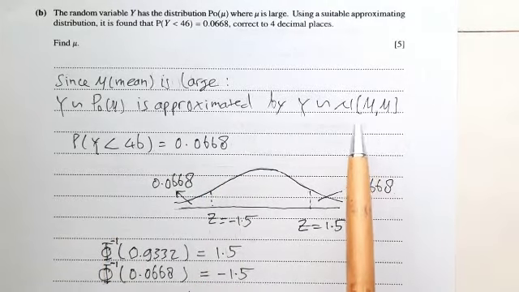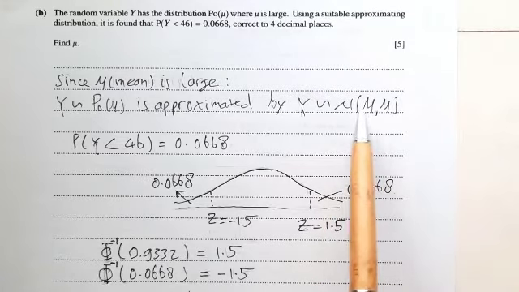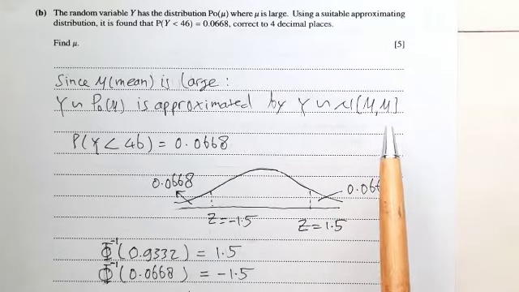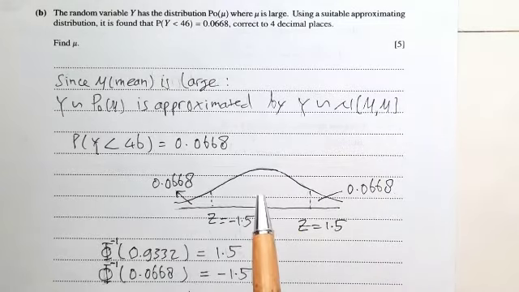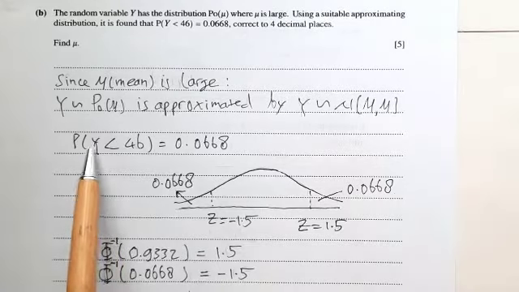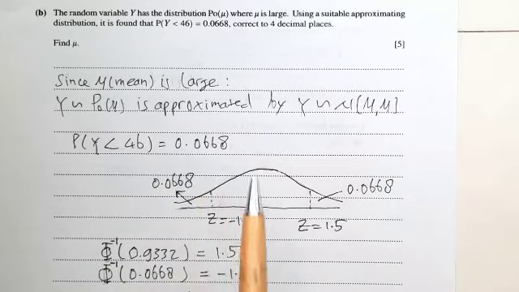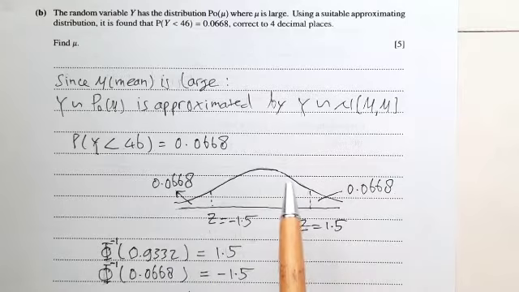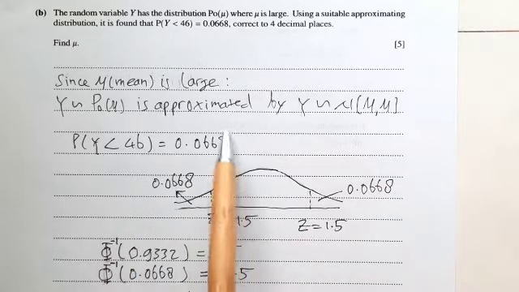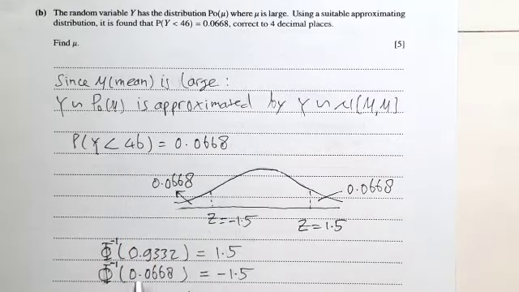Thus normal with mean mu and variance mu, because the mean and variance of a Poisson distribution are equal. Now it is known that the probability of Y less than 46 is 0.0668. Now this is the graph of the standard normal distribution, and from this we can use the calculator or use the table of standard normal probability.